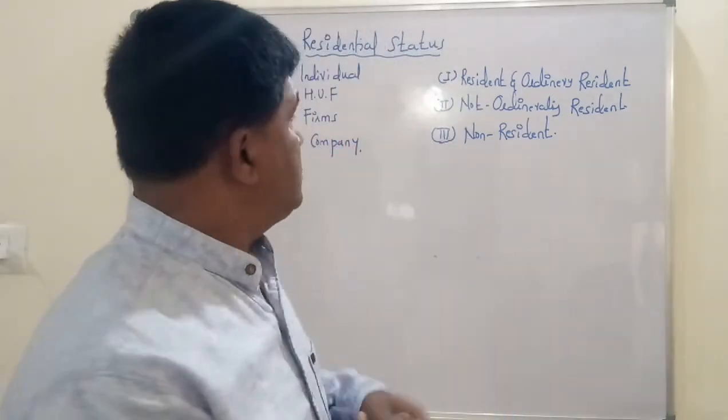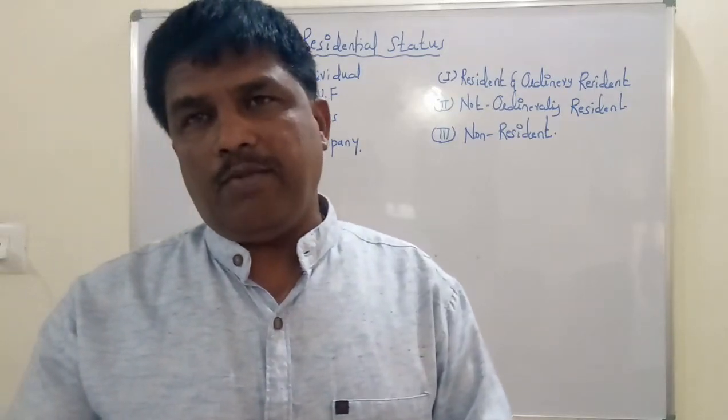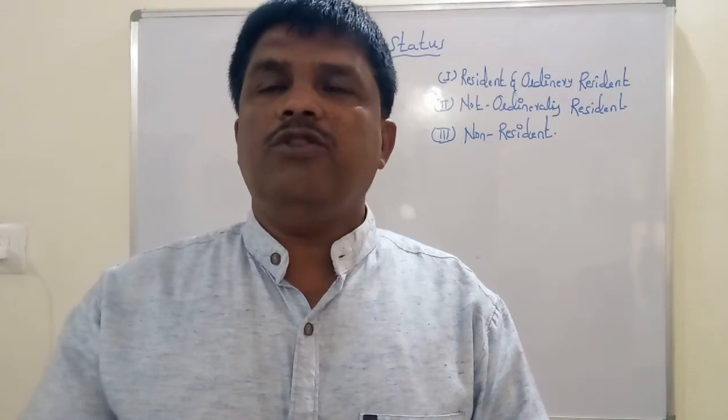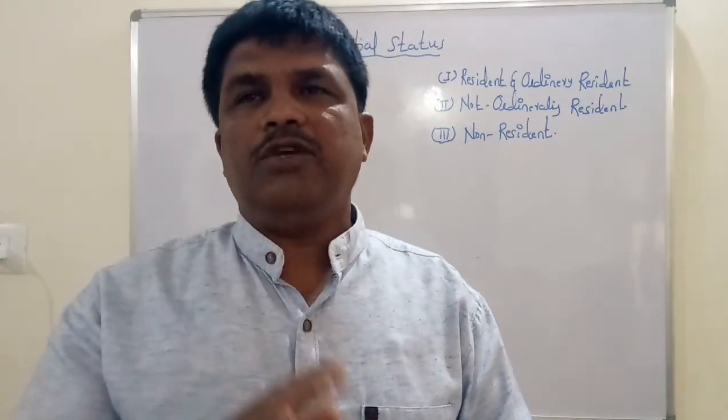Now we are going to discuss the determination of residency status of a Hindu undivided family. While determining the residency status of a Hindu undivided family, there is only one basic condition and two subsequent conditions. It means a Hindu undivided family will become resident and ordinarily resident only when it satisfies the basic condition and both the subsequent conditions.